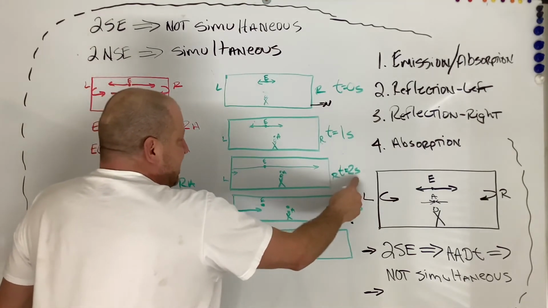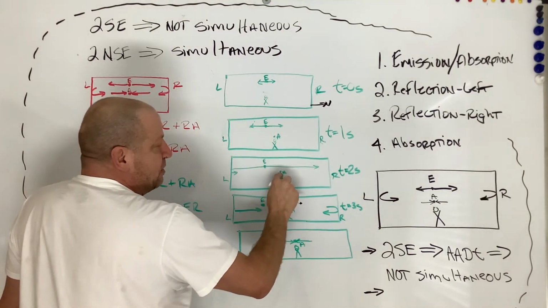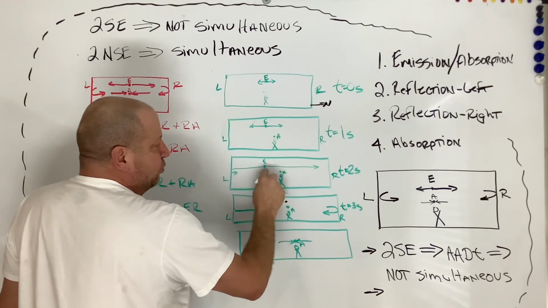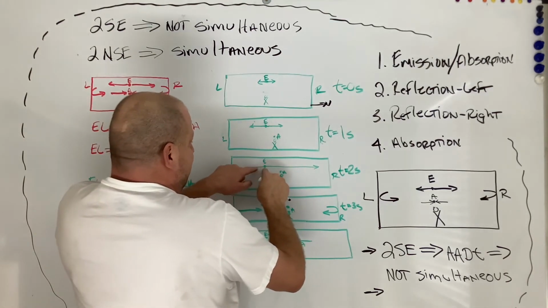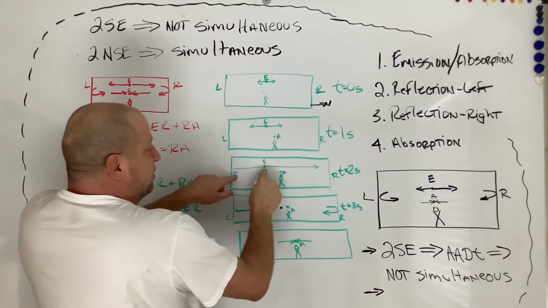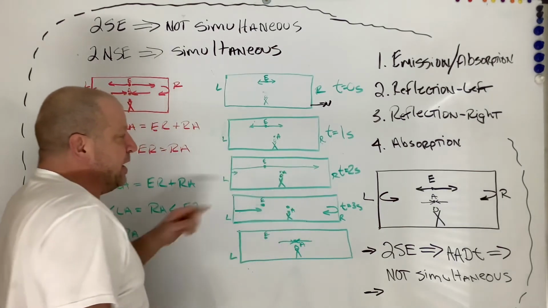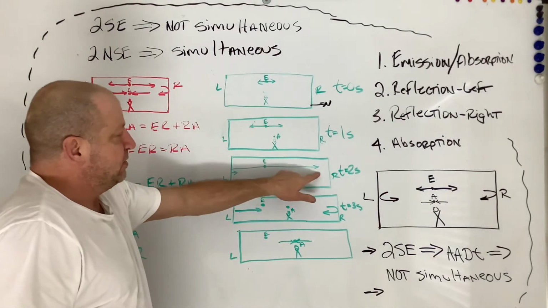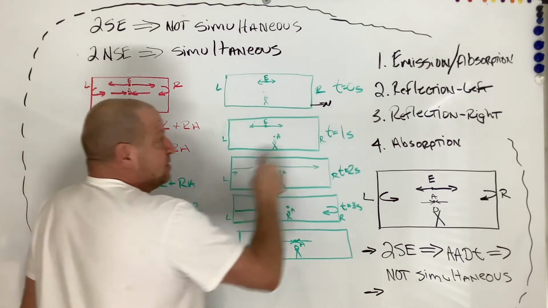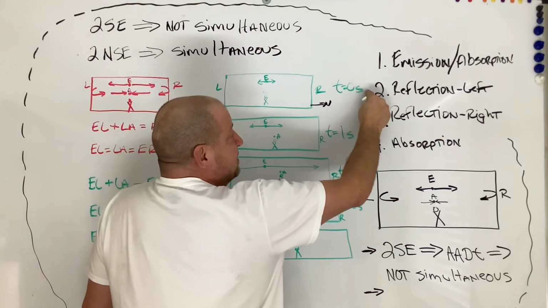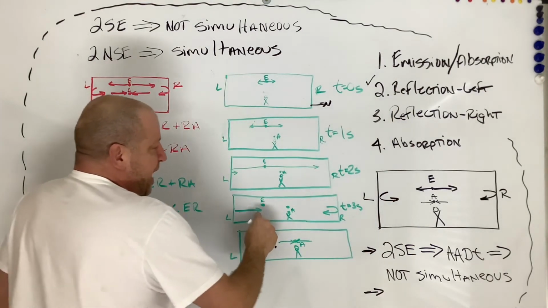So at t equals 2 seconds, you can see that the center of my box, which is now my absorption point, has moved relative to my event point. But the amount of light that has gone from my event point over here and reflected off the left side, if we were to add all that up, it's the exact same amount of light or distance of light from here to here. So you can see that this event happens first. So in a moving frame, this event happens first. And this light starts coming back.